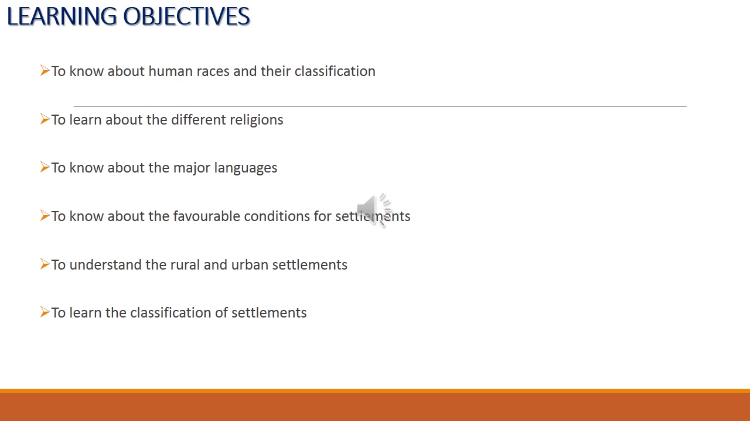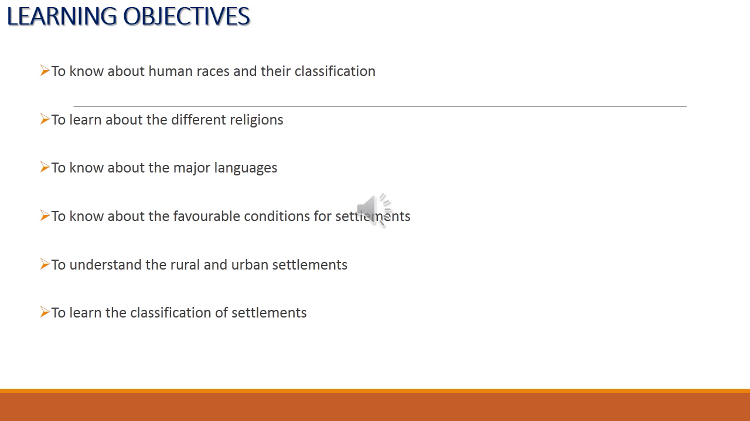Then to know about the major languages. There are thousands of languages spoken in the world. So we will learn about some of the important languages, some of the languages which are commonly spoken by the people, which are more common. So we will learn about the major languages.